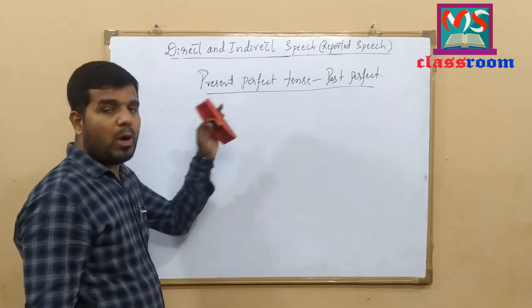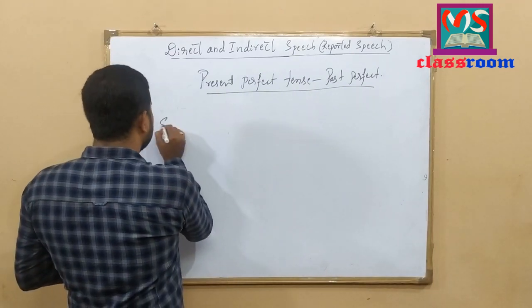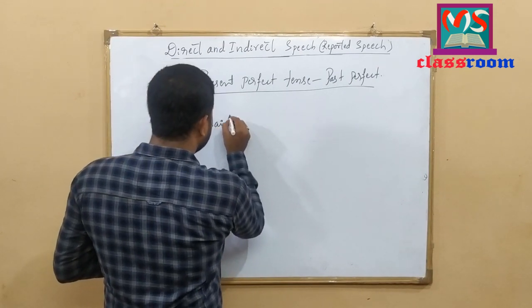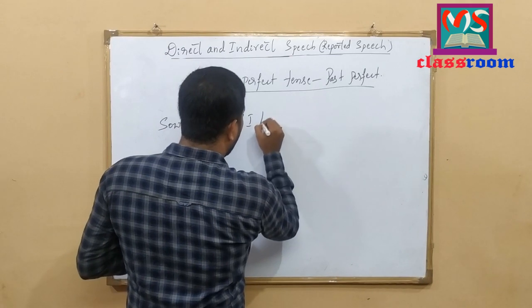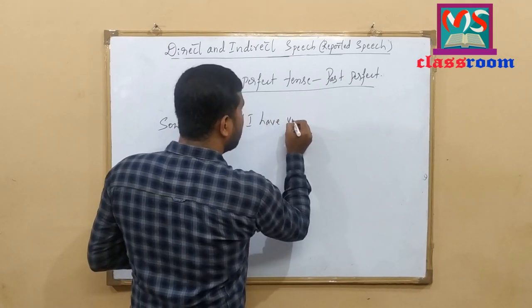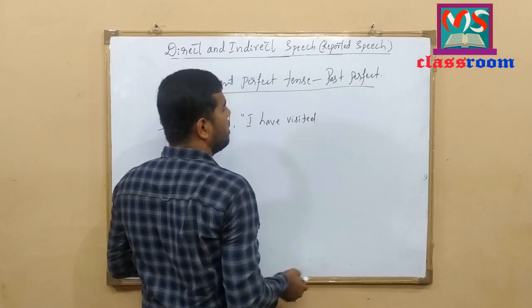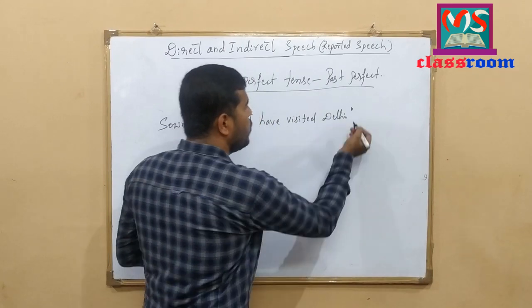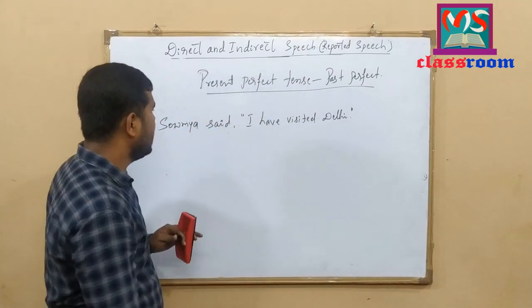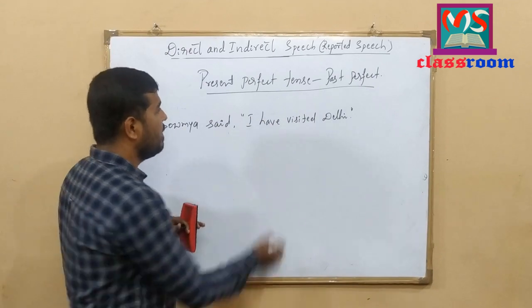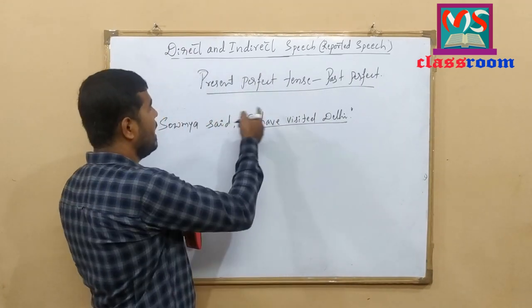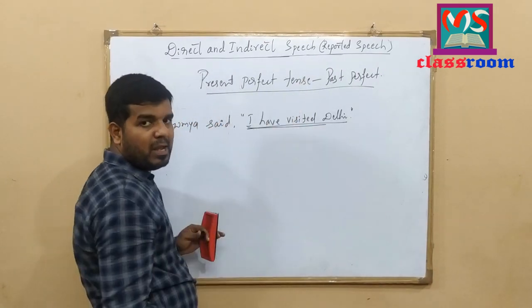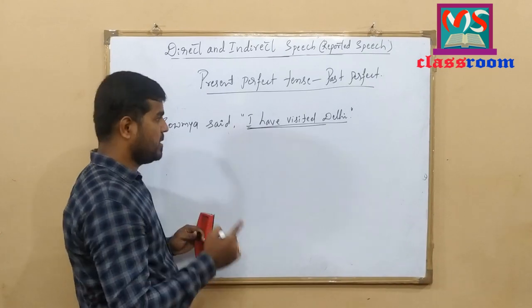Let me write an example to understand the changes. Soumya said, I have visited Delhi. Look at the sentence here. Soumya said, I have visited Delhi. I have visited Delhi is in present perfect tense, and this sentence should change to past perfect while changing it to indirect speech.